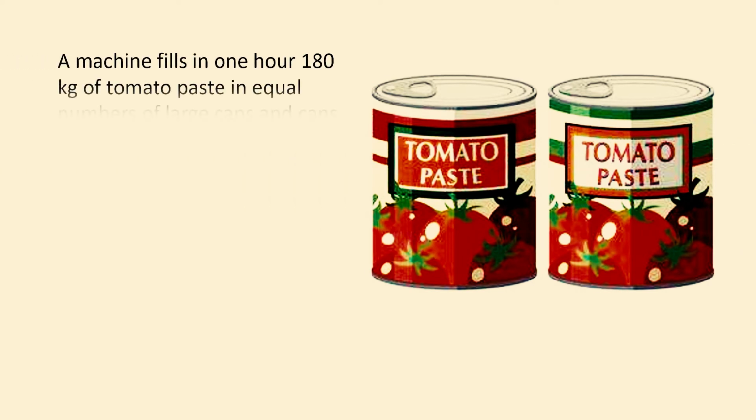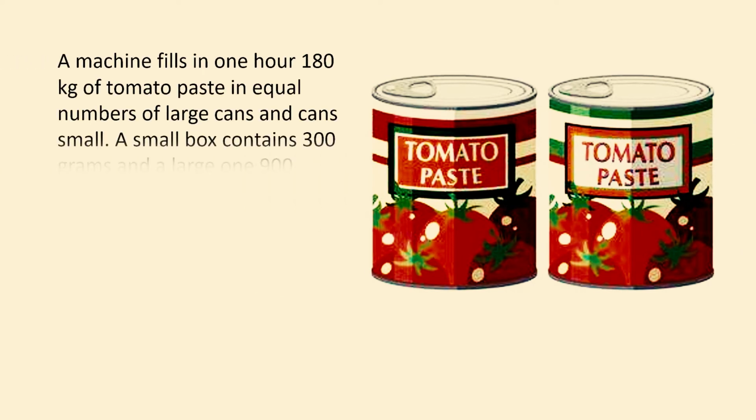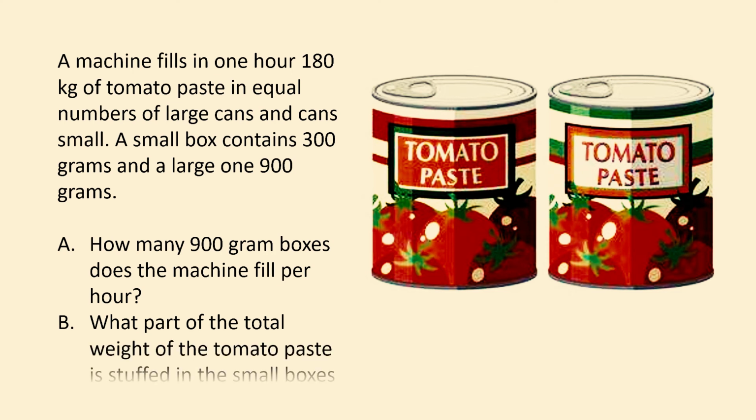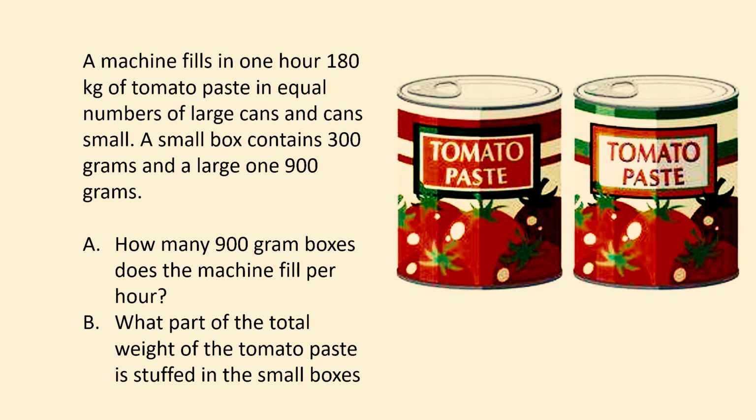A machine fills in 1 hour 180 kg of tomato paste in equal numbers of large cans and small cans. A small box contains 300 grams and a large one 900 grams. How many 900-gram boxes does the machine fill per hour? What part of the total weight of the tomato paste is packed in the small boxes?